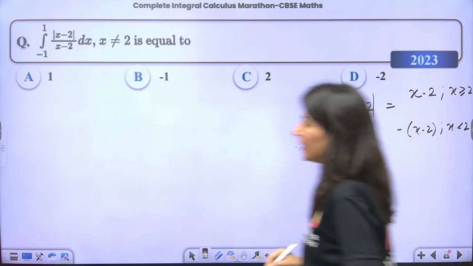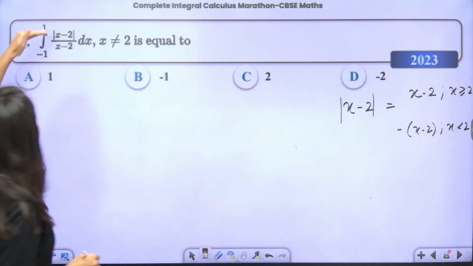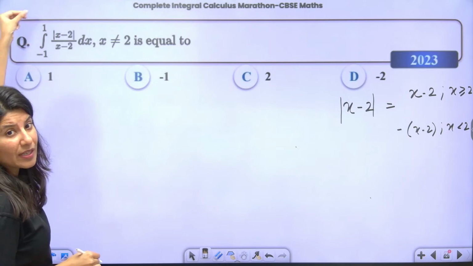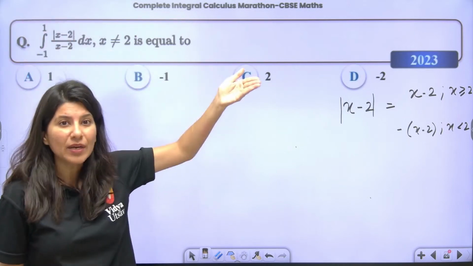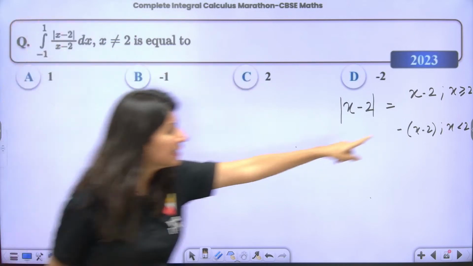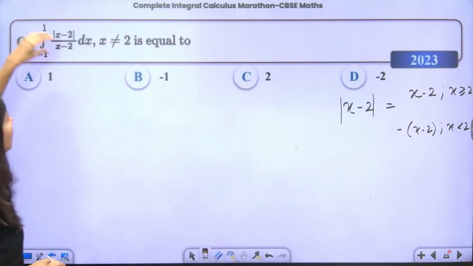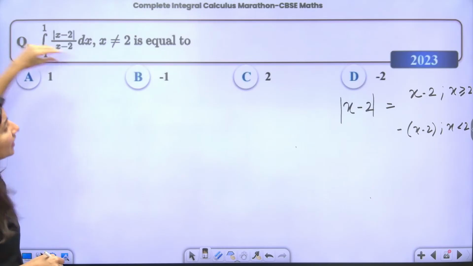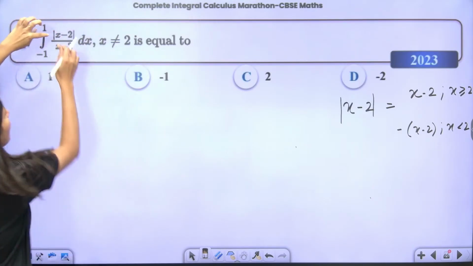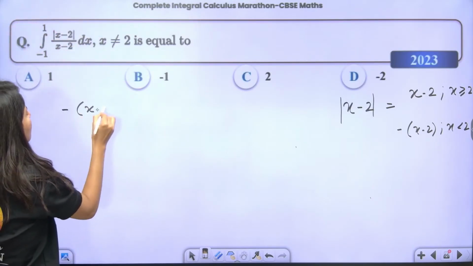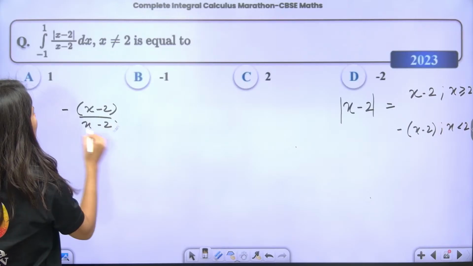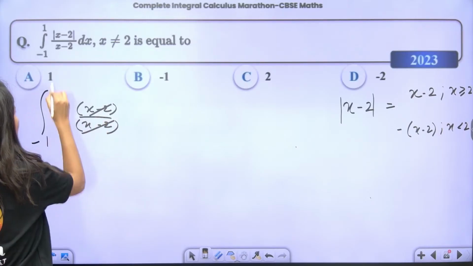Yes or no? Here can you see the upper and lower limits, minus 1 to 1? This interval is less than 2. So now mod of x minus 2 will become minus (x minus 2) upon x minus 2. This is gone, integration minus 1 to 1.